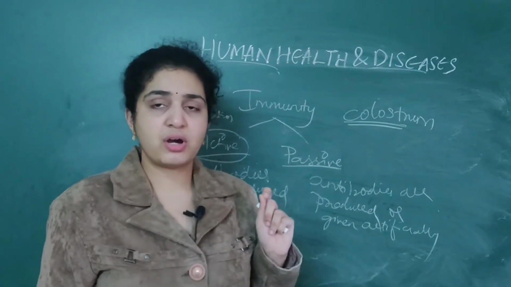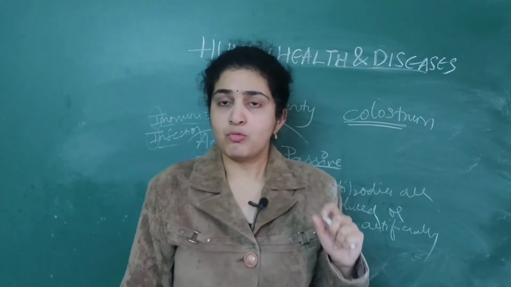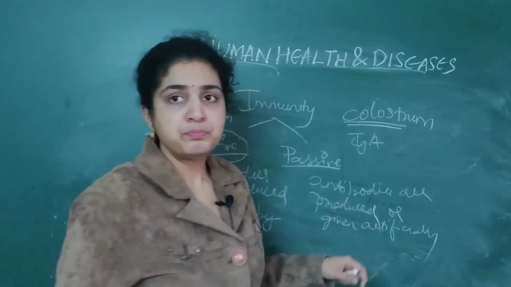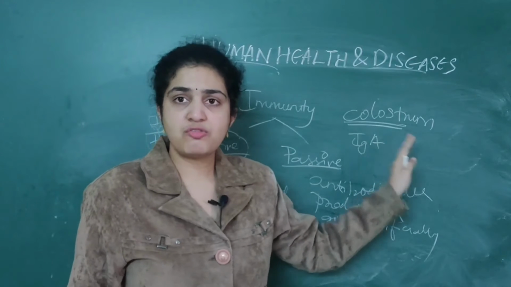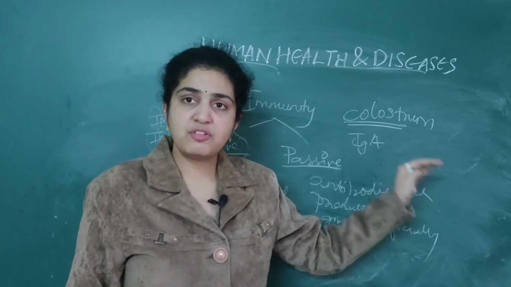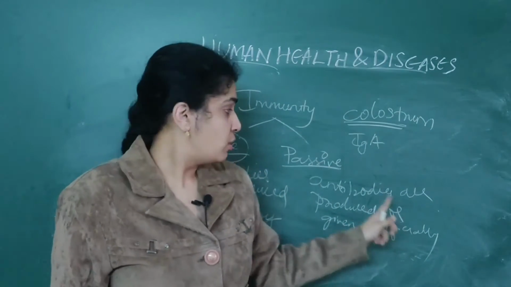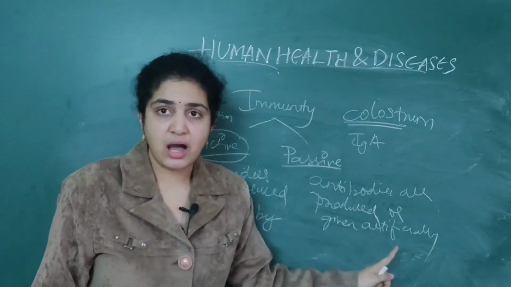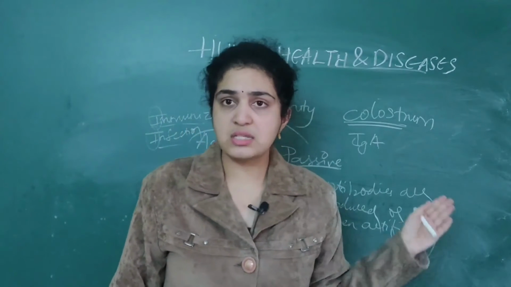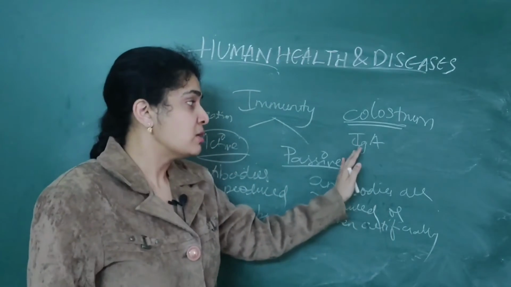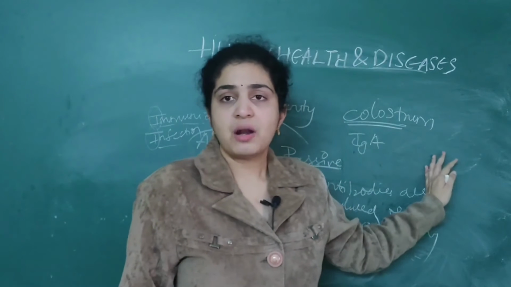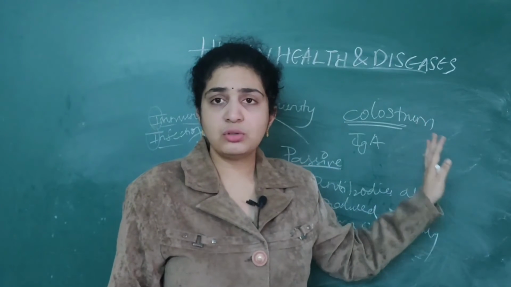So what is the role of immunoglobulin A? What I have told you is that it is secreted from the mother during the initial stages of lactation. So from the mother to the fetus they are transferred. They are given artificially to the fetus. The fetus is not producing them on its own. It is given through artificial means. So that is passive immunity. The most common example is from the mother to the fetus.